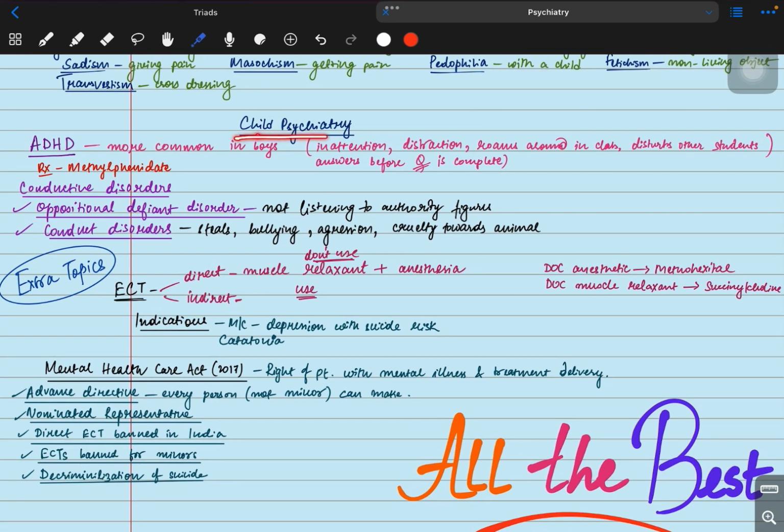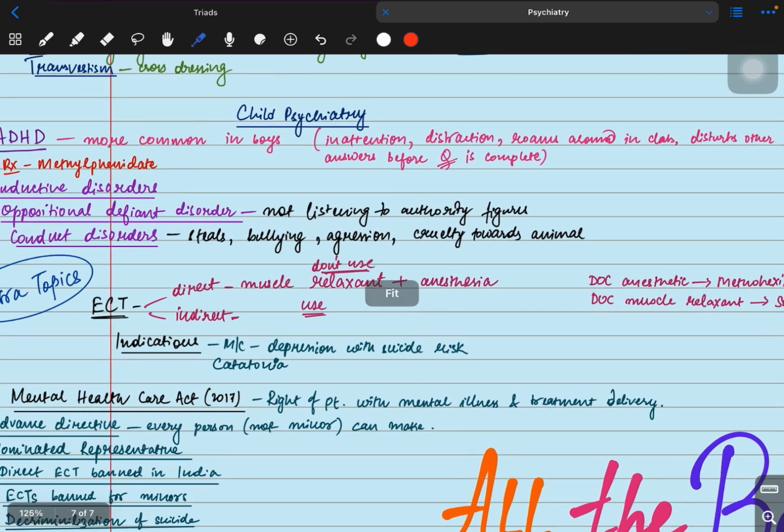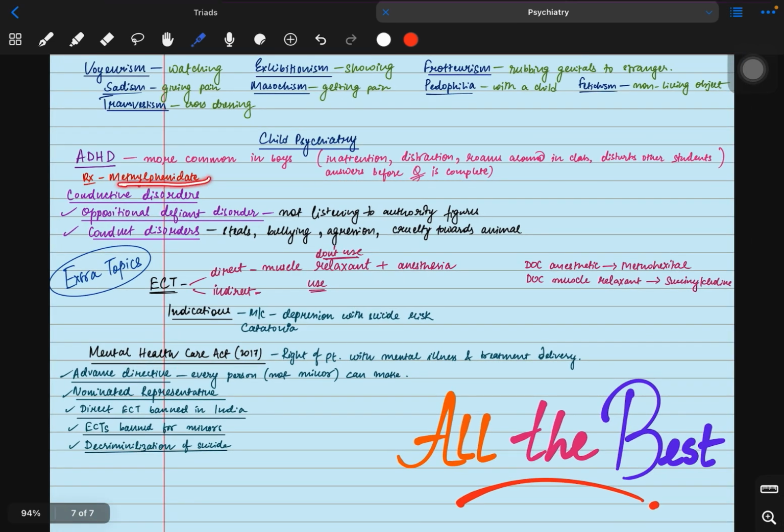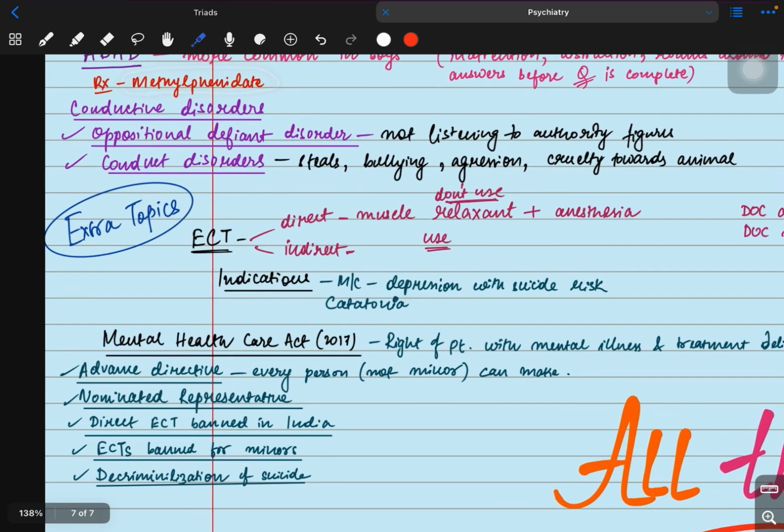Now coming to child psychiatry, the first one is attention deficit hyperactivity disorder. It's more common in boys. As it's already in the name, the patient will have inattention and distraction. The student roams around in the class and disturbs other students. Hyperactivity means whenever a question is asked, before the question is complete, the student is answering. The treatment is methylphenidate.